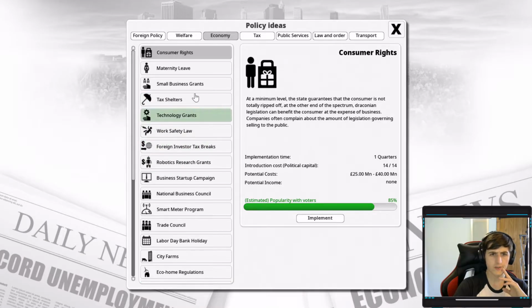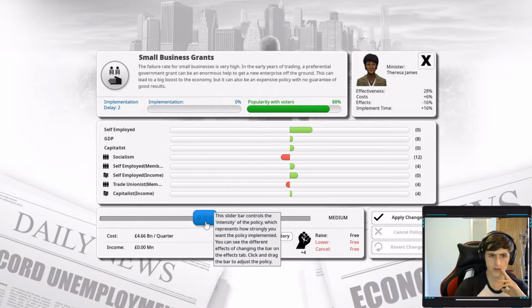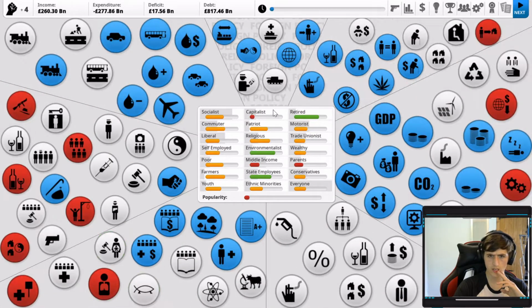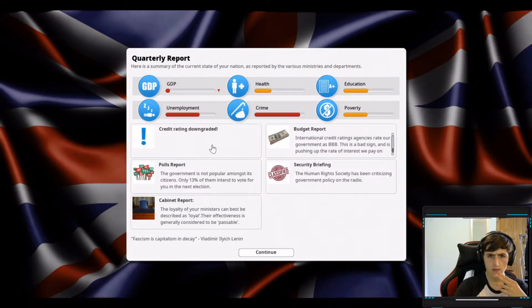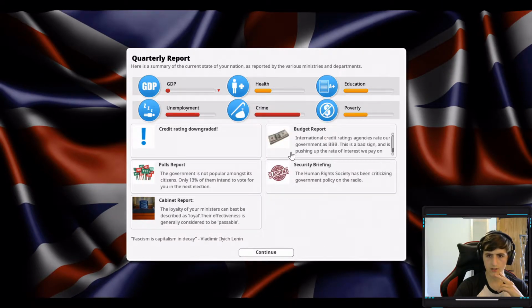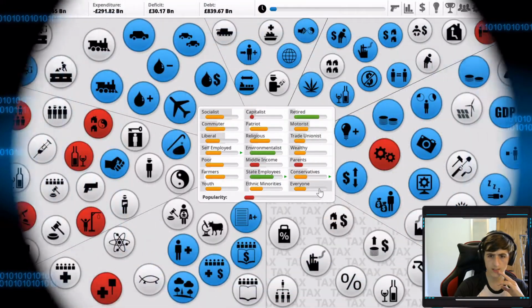So maybe we should do something to boost the economy a little bit more. Maybe some small business grants could potentially help out a little bit, and will help make the capitalists feel a little bit better. They're quite low at the moment, so we'll do that, and we'll go over to the next turn. And credit rating's gone down already. Okay, just going to annoy the capitalists a little bit. We're not very popular. The Human Rights Society has been criticising us on the radio.